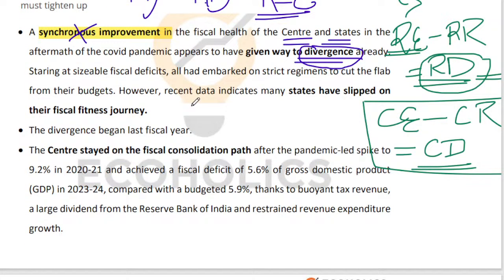So what has happened is that a lot of states are having a sizable fiscal deficit, meaning a sizable borrowing requirement. So they are now aggressively cutting back on expenditure. Aggressively cutting back on expenditure is fantastic. But if I tell you I'm aggressively cutting back on capital expenditure, it's not fantastic anymore. And I cannot aggressively cut back on revenue expenditure because it is committed expenditure. So I am stuck between a rock and a hard place. I will repeat myself only once: if I'm cutting back on capital expenditure, it's not desirable. It's harmful for the future. If any government anywhere in India is cutting back on capital expenditure, it is not doing itself a favor.